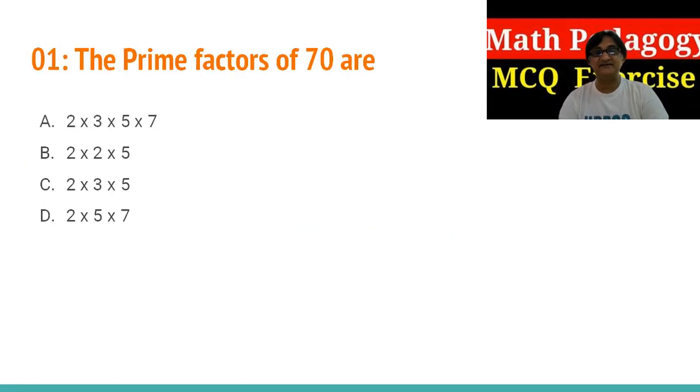Next, the prime factors of 70. How are you going to go about it? You have to multiply numbers and the result will be 70. What numbers give the result 70? 2 threes are 6, 6 fives are 30, and 3 sevens are more than this. Similarly, 2 twos are 4, 4 fives are 20, 2 threes are 6, 6 fives are 30, 2 fives are 10, and 10 sevens are 70. So the prime factors are 2, 5, 7. It's D.